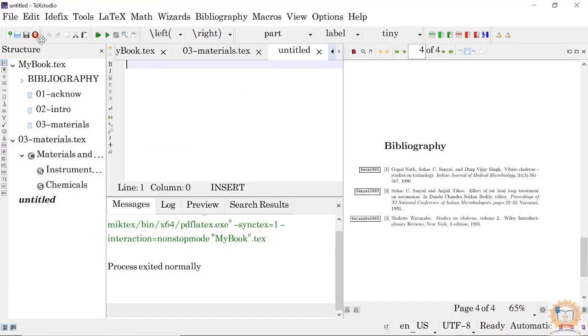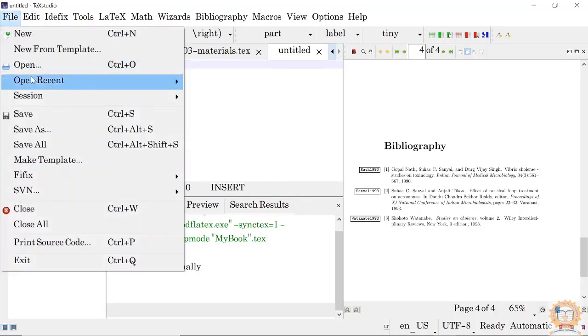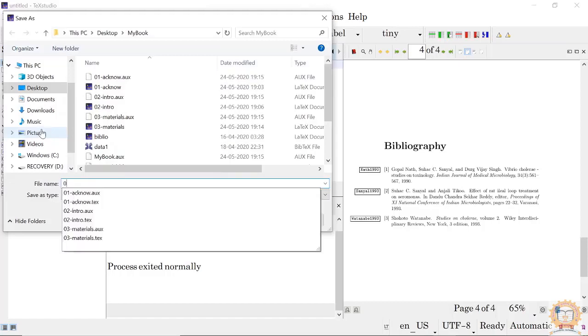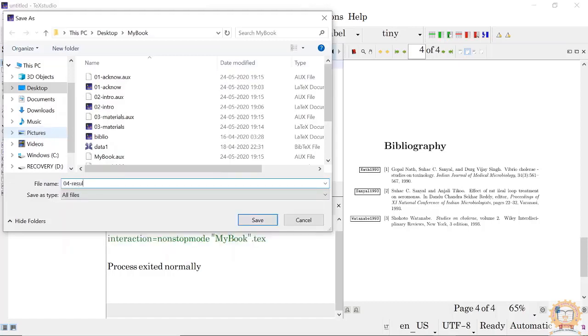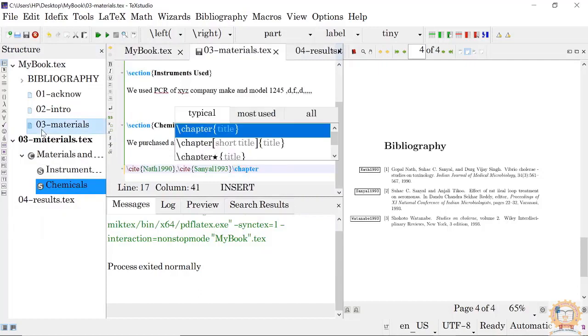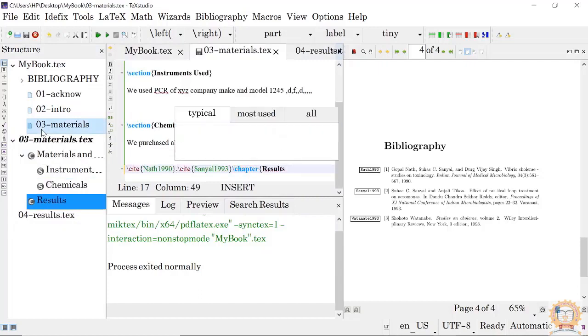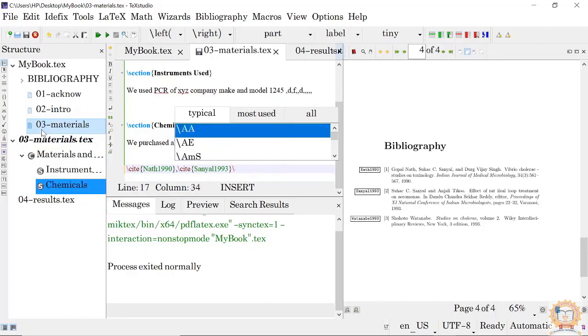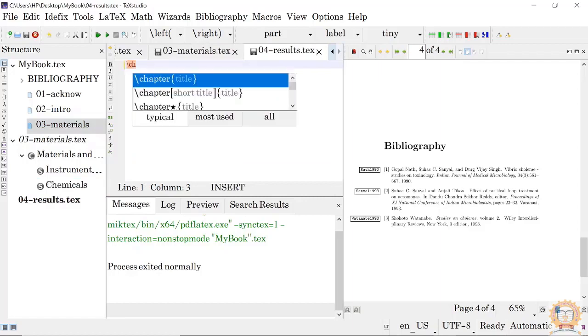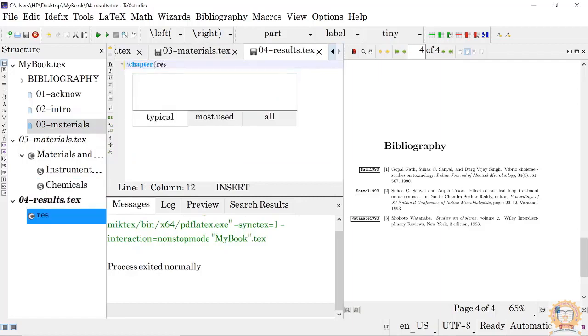Okay, save this as 04 results, and here chapter. Okay, results, chapter results.